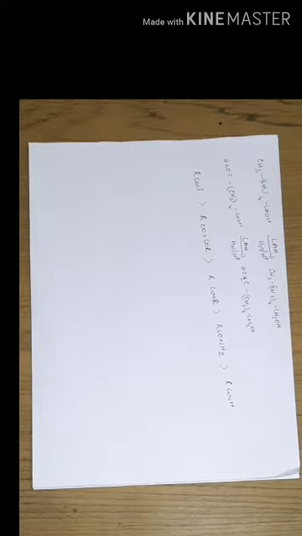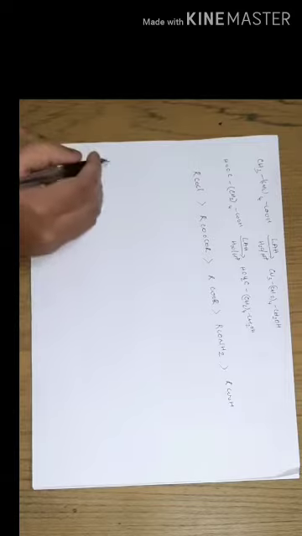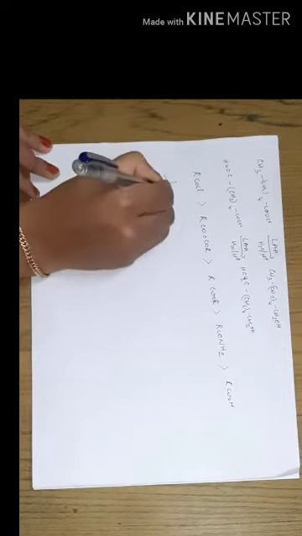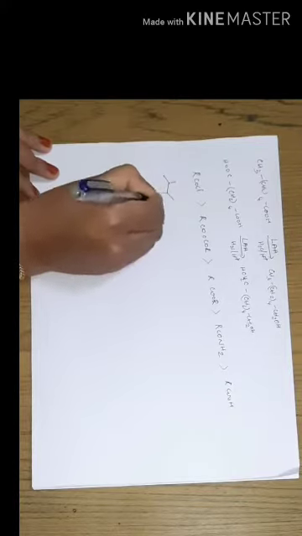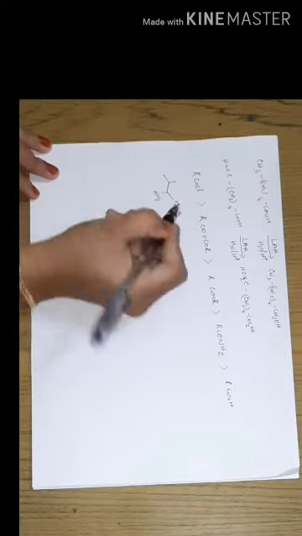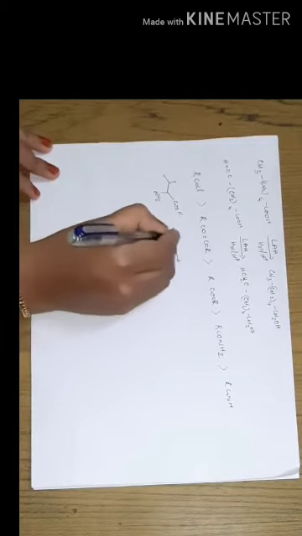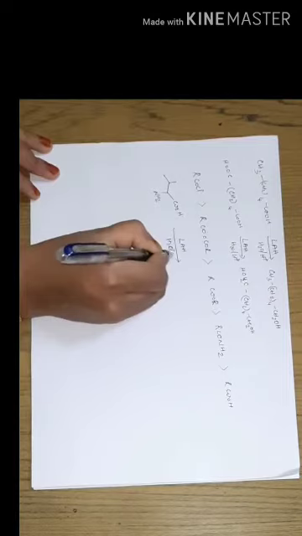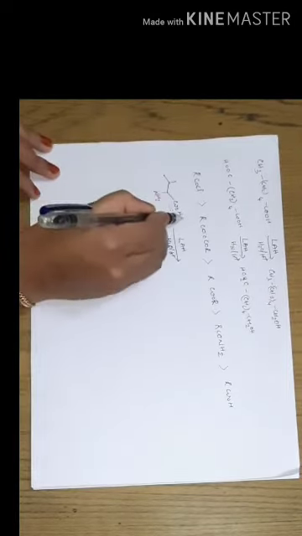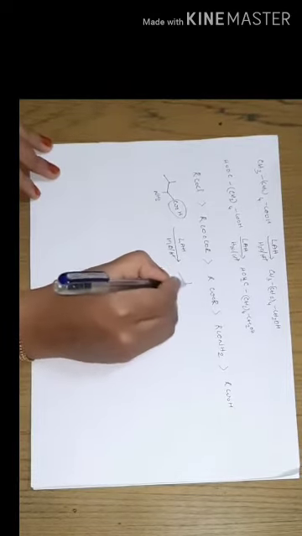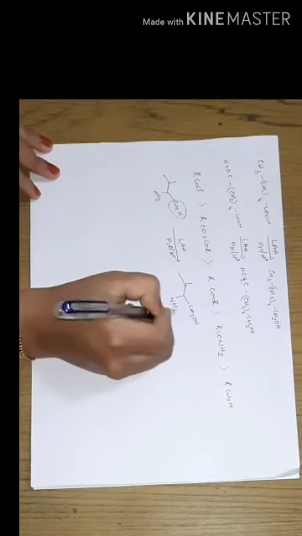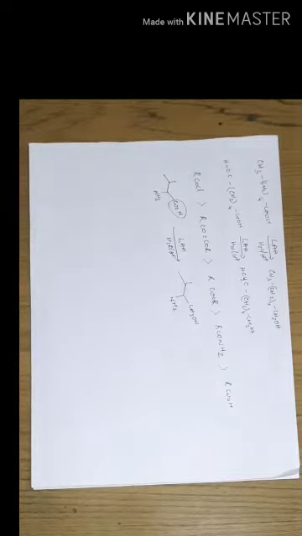Now another example for the reduction of carboxylic acid: suppose we are with a compound like this. Here is an NH2 functional group and here is a COOH functional group. In presence of lithium aluminum hydride, we can predict the product: this COOH will be reduced, that is, the product formed will be like this. This will be the product formed during the reduction of this carboxylic acid.